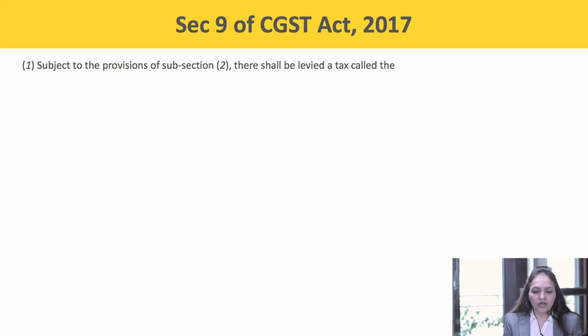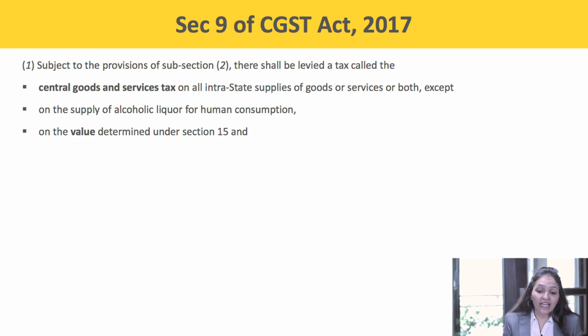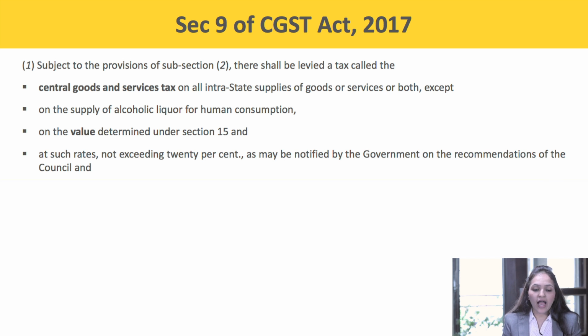It says, subject to the provisions of subsection 2, there shall be levied a tax called the Central Goods and Service Tax on all intrastate supplies of goods or services or both, except on the supply of alcoholic liquor for human consumption, on the value determined under section 15 and at such rates not exceeding 20%.